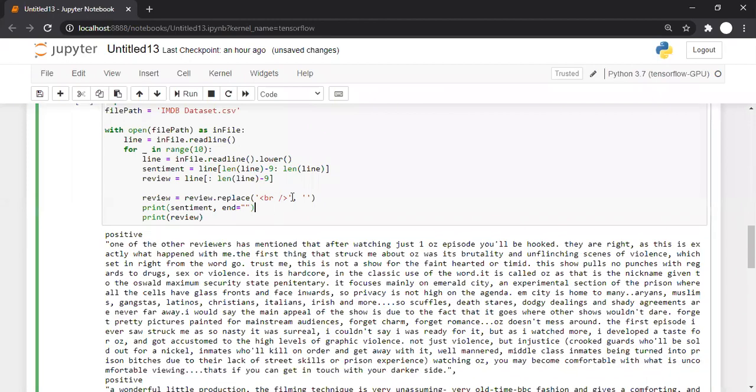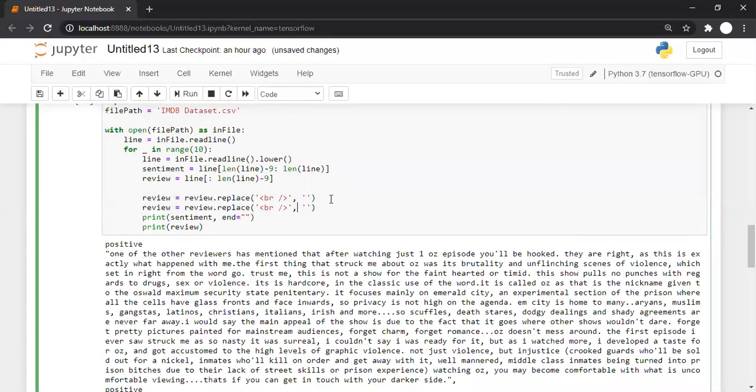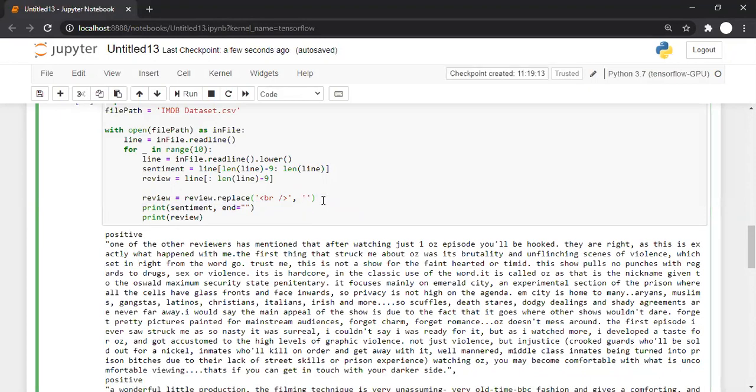So if you can replace the BR tag this way, you can replace any other tag. Like instead of BR, if you want to replace the underline tag or the bold tag, you can replace it without any issue. The code is simple. Simply specify the tag and replace it by nothing. So basically you are removing it. Replacing by nothing means what? You are removing it.